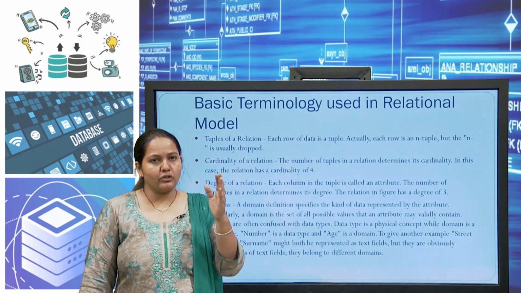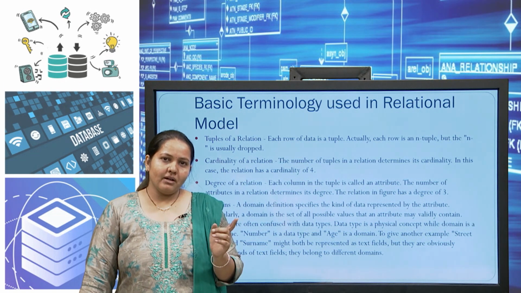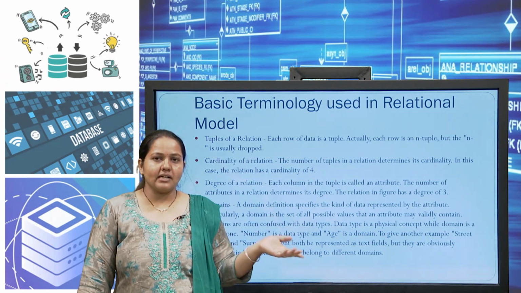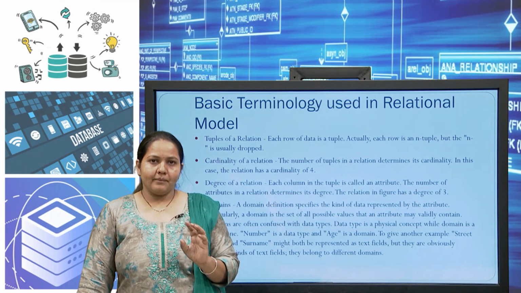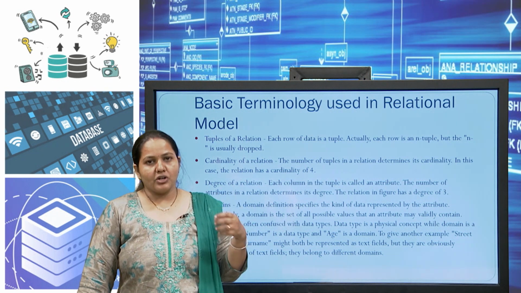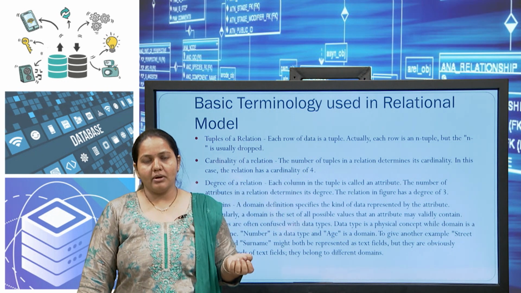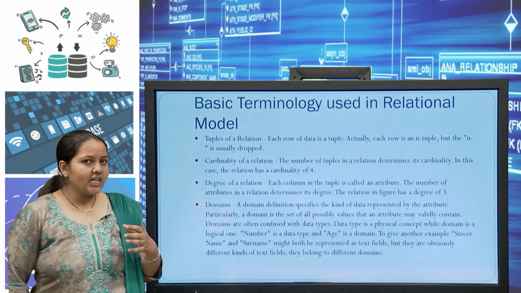For the student, we define number, name and age. For the number, we take an integer data type, and for the age, we also take a number data type. But for the number, we expect the enrollment number or seat number, some sequence number, while for the age, we expect the age of the student.